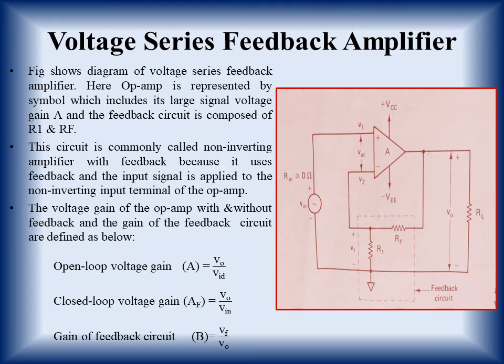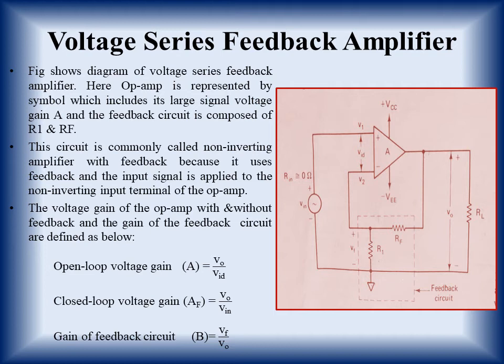Now we have made a feedback amplifier having negative feedback. So what happens when we provide negative feedback to the operational amplifier? This we will see in all the parameters. What difference does it make in all the parameters?